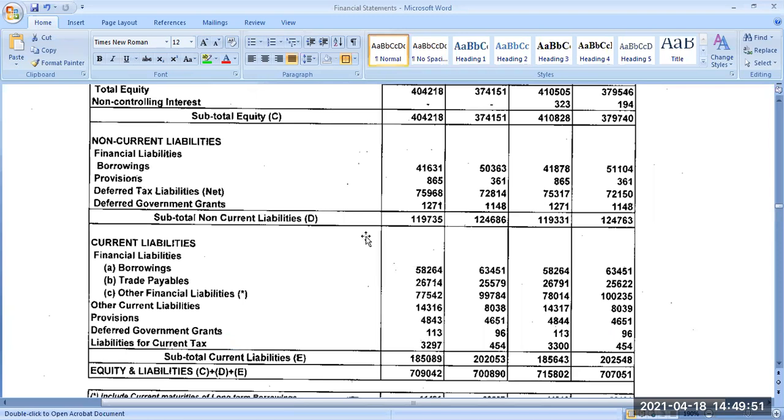Each and every business will be interested in knowing about their profit or loss and also the financial position of the business on any given point in time, or at least once in a year. That is being achieved in accounting by preparation of two statements. One is profit and loss statement, another one is balance sheet. These two are combined together.